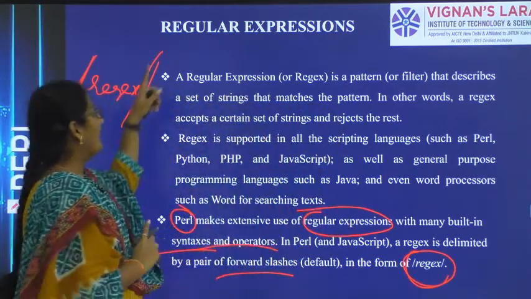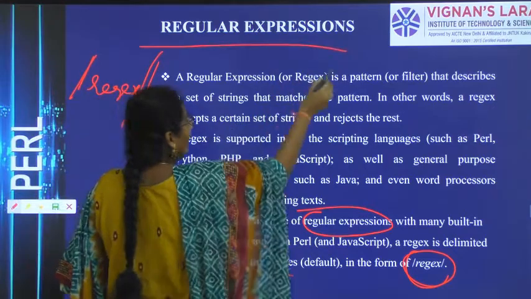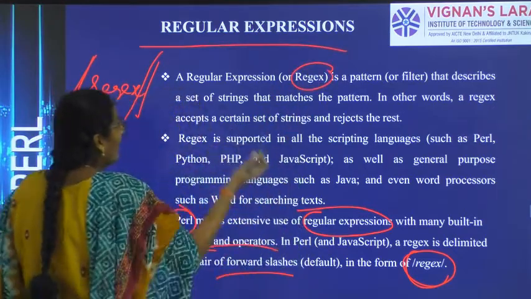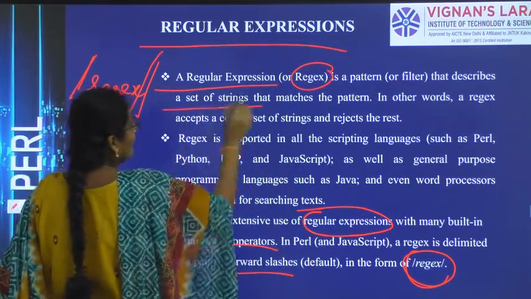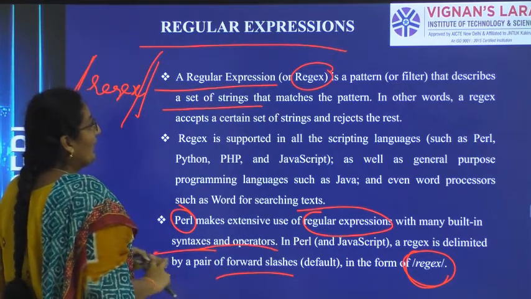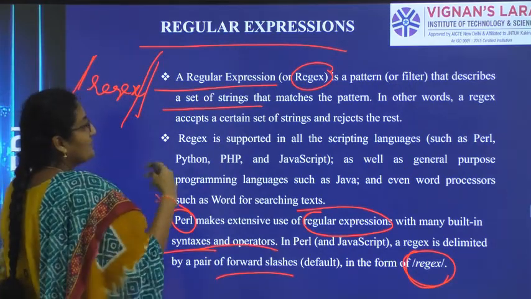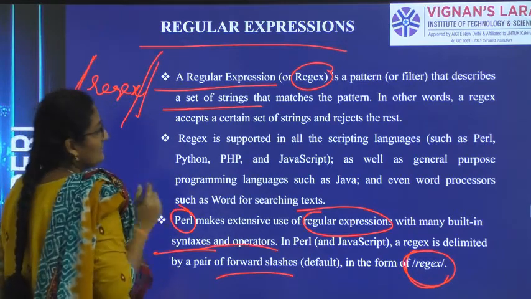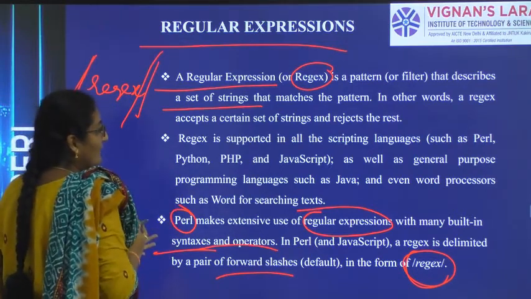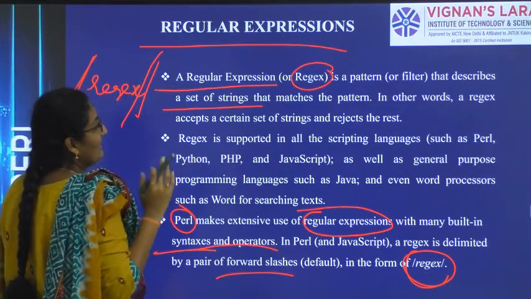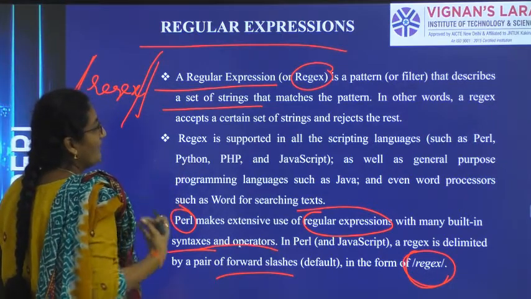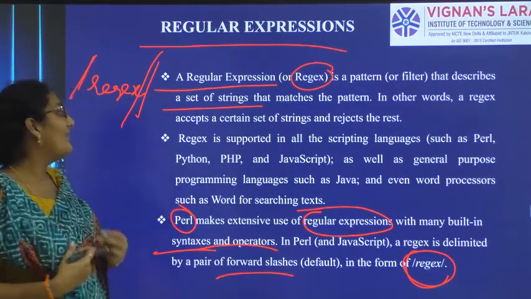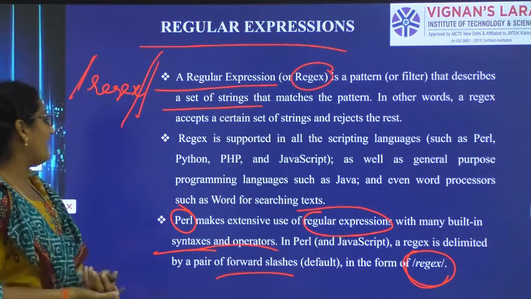First point, regular expressions are called regex. Second, a regular expression is nothing but a set of strings. Third, some programming languages will accept all the strings, and some may reject some strings also. Fourth, all the scripting languages like Perl, Python, PHP, JavaScript will accept these regular expressions.